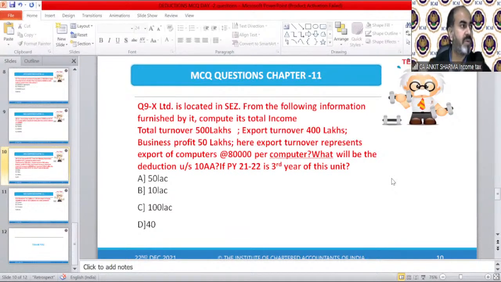Question number 9, what will be the correct answer? The formula for that, I have told you, is profit into ET upon TT. Profit of the such unit into export turnover of unit upon total turnover of unit.